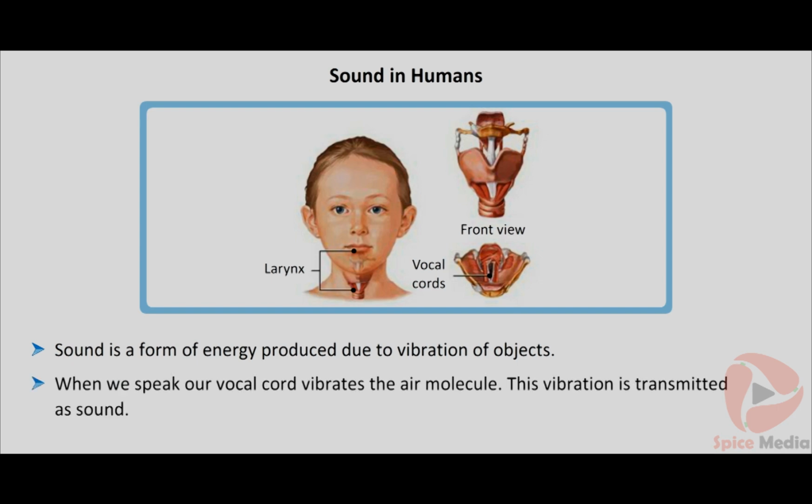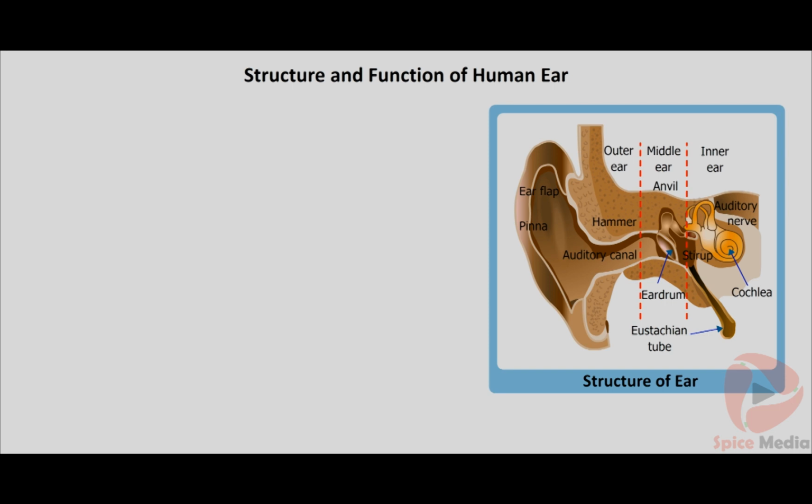When we speak, our vocal cord vibrates the air molecule. This vibration is transmitted as sound. All vibrating objects produce sound. The ear consists of three distinct parts: the outer, middle, and inner ear.